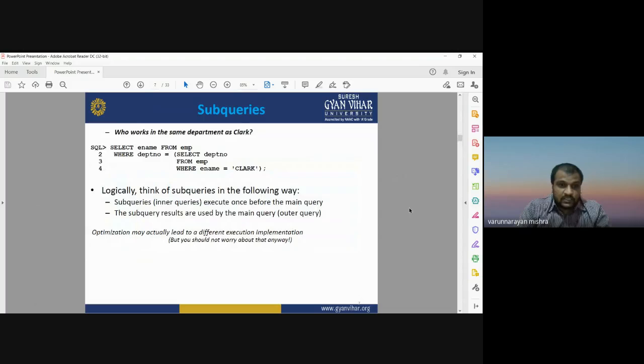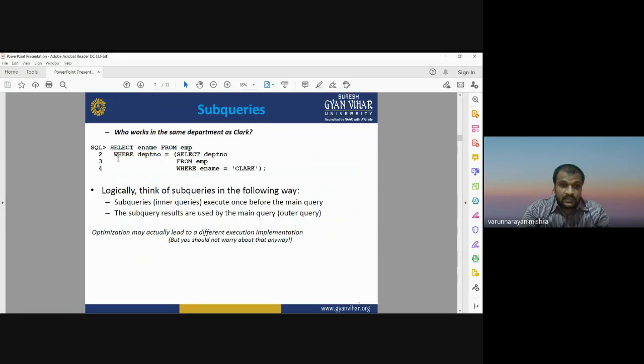For that you have to write the syntax in this way: SQL select employee name. First and important, you have to select the table, from which table you are going to retrieve the information, or from which table you are looking for the query. So first and foremost you have to run the select command. After applying the select command, you will identify the table.